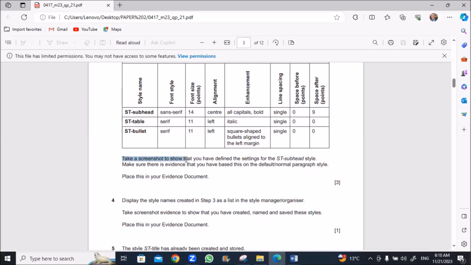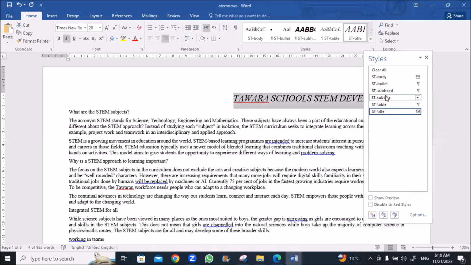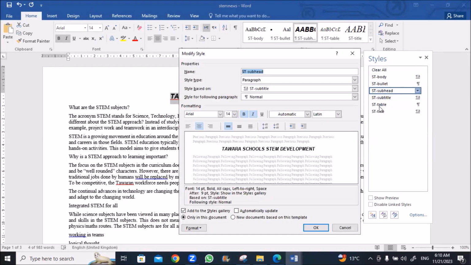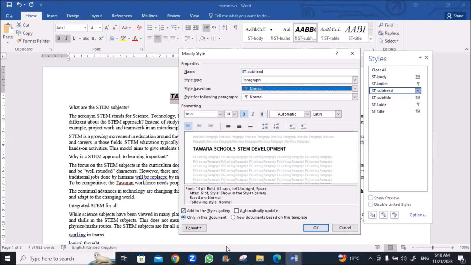Take a screenshot to show that you have defined the settings of the ST subhead style. Make sure there is evidence that you have based it on the default or Normal paragraph style. Place this in your evidence. We'll go to the subhead as we did and find Modify. Make sure that is Normal. Take a screenshot for this.